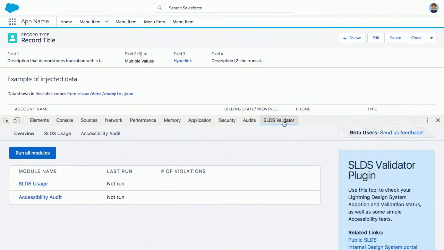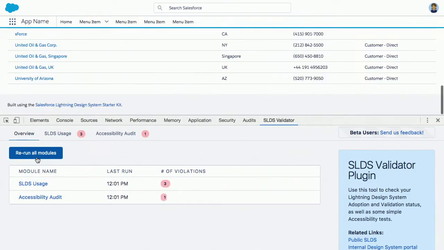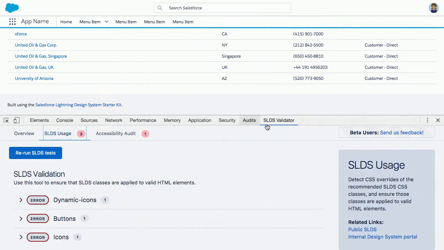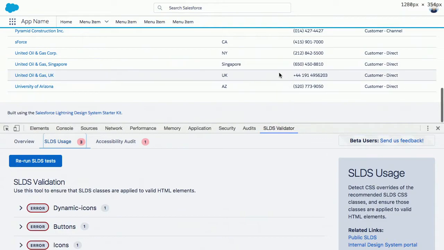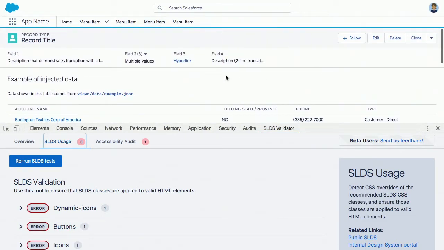And if I go here, I see there's two things. There's SLDS usage, that is the Lightning Design System usage. Salesforce Lightning Design System is SLDS. And accessibility. So if I run them, it'll tell me I have 3 problems with usage and 1 problem with accessibility. So let's go investigate. And these are those things that are going to break us if an update happens usually, because this page looks great right now.